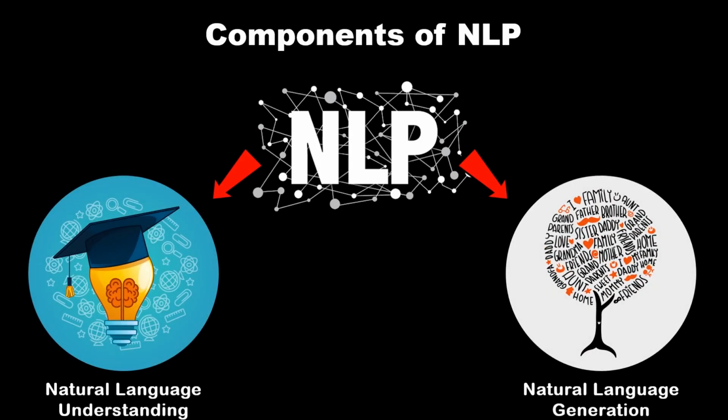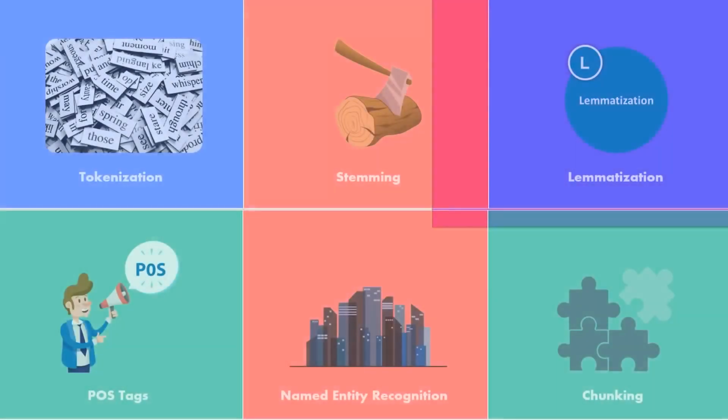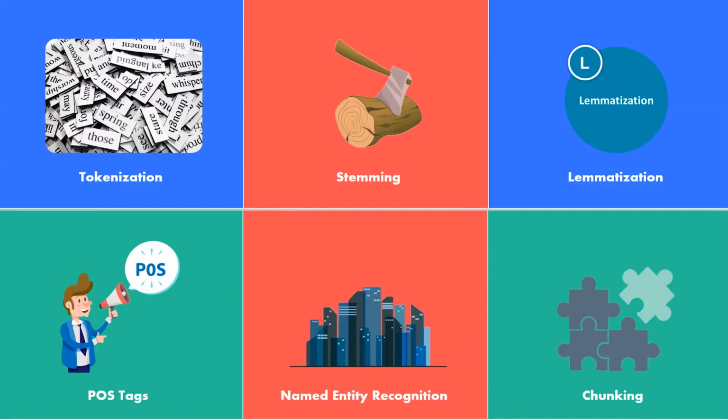Now, NLP is divided into two major components, that is natural language understanding and natural language generation. Understanding generally refers to mapping the given input in natural language into a useful representation, and analyzing those aspects of the language. Whereas generation is the process of producing meaningful phrases and sentences in the form of natural language from some internal representation. Natural language understanding is usually harder than natural language generation because it takes a lot of time and a lot of things to understand a particular language, especially if you are not a human being.